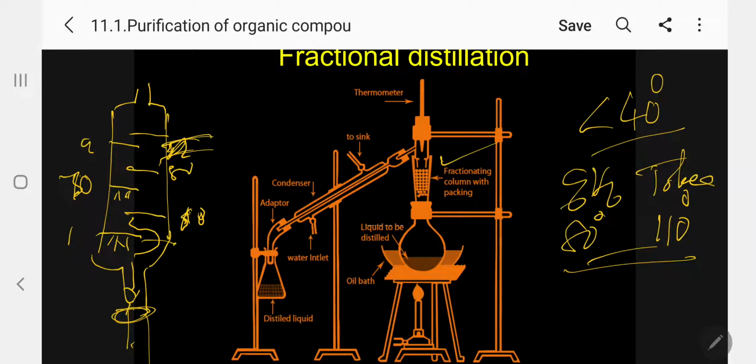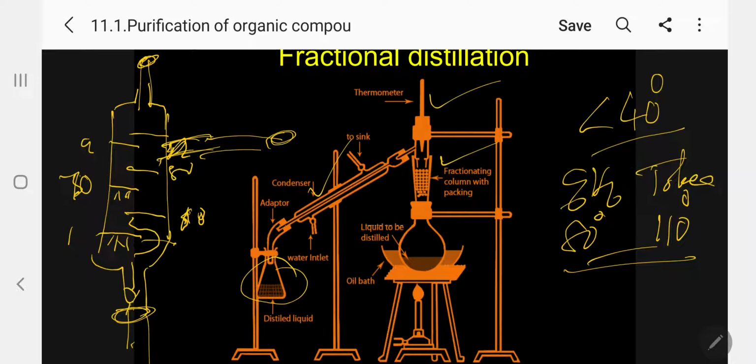When you go upward, it is connected to the water condenser. Through the thermometer here, we can see the boiling point. When the thermometer reading is constant, collect the pure benzene with the help of a receiver.